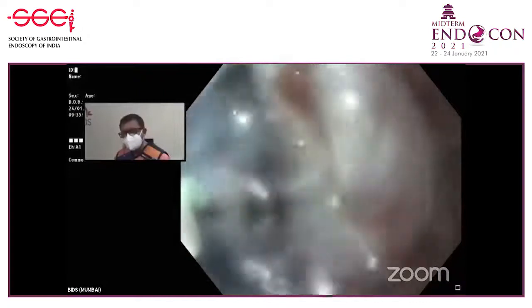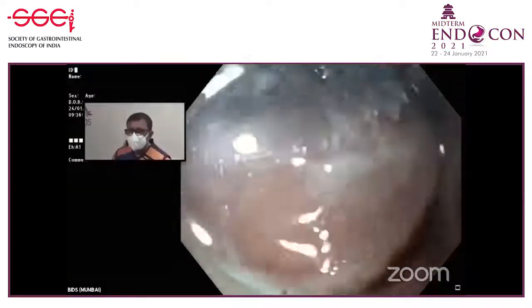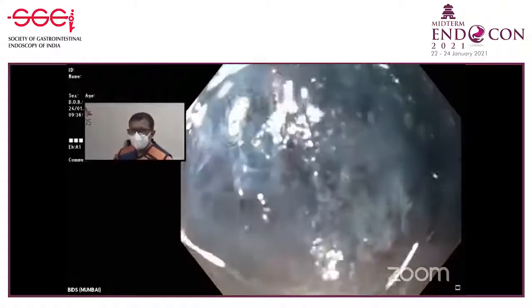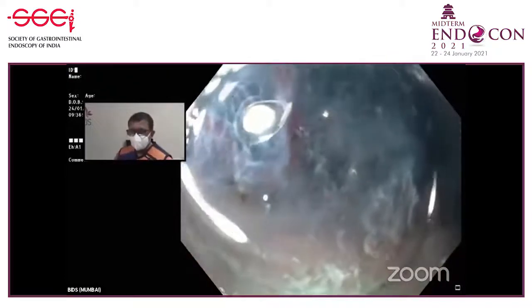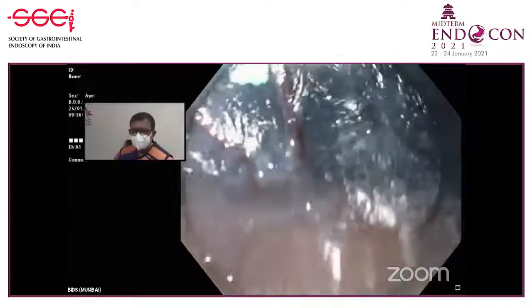Dr. Amit, which solution are you using for the injection? The injection solution is just normal saline with a little indigo carmine. Dr. Amit, sometimes in the tunnel there is a lot of submucosal fibrosis and it is very difficult to perform the tunneling. Any trick for that? Then you have to be very, very slow and stay as close to the muscle as possible. That's the only trick.